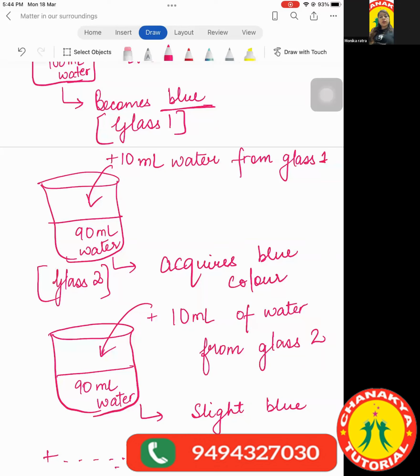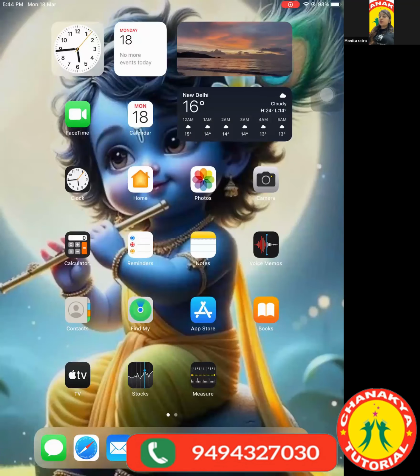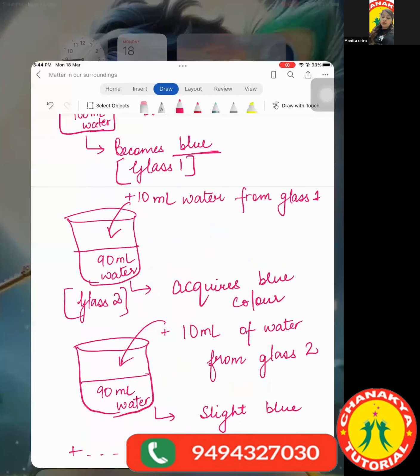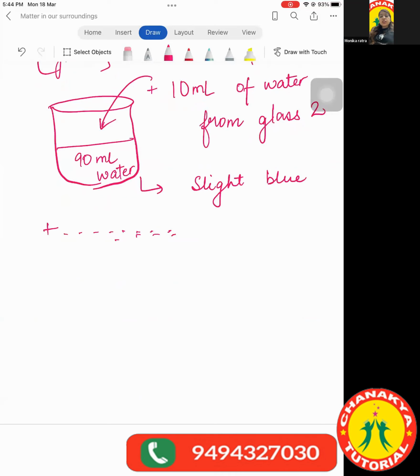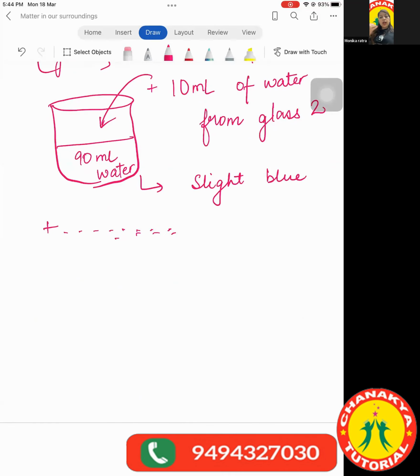Any doubts, children? Okay. Now we are going to see this activity. Before I show you the activity, first I'll explain what you're going to see. I told you about ink because you could easily relate to it. You know how the ink looks, what happens when the ink mixes in water.